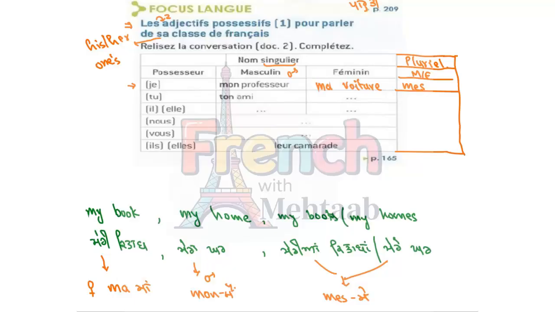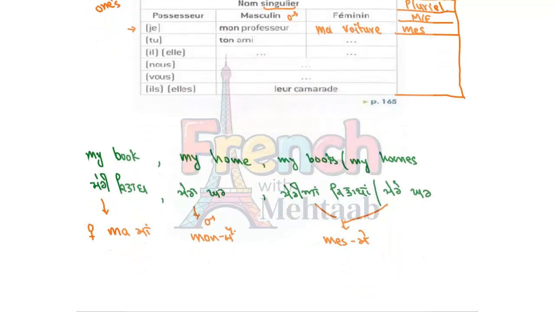Now we can say mes professeurs with the s at the end. For instance, we can say mes professeurs, or mes voitures. In the plural, we don't see if it is masculine or feminine. We just use mes for saying mere or meriyan. Okay, mon, ma, mes. What are the three words?